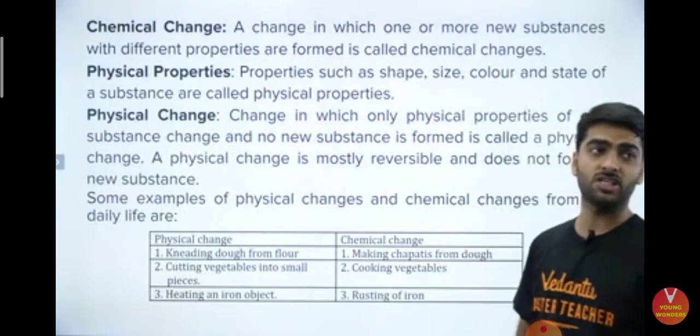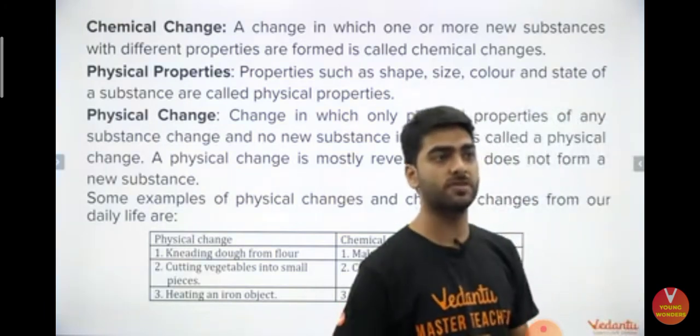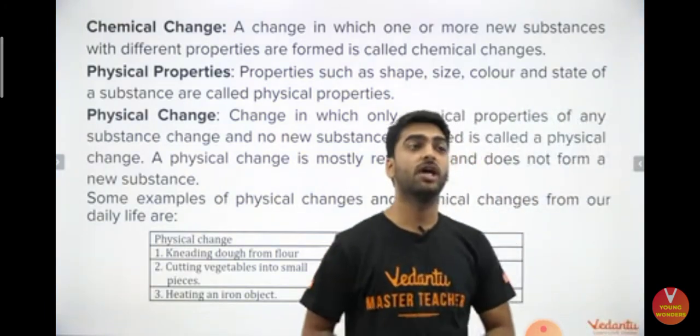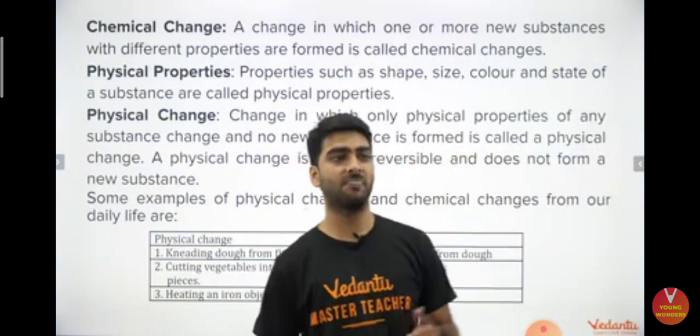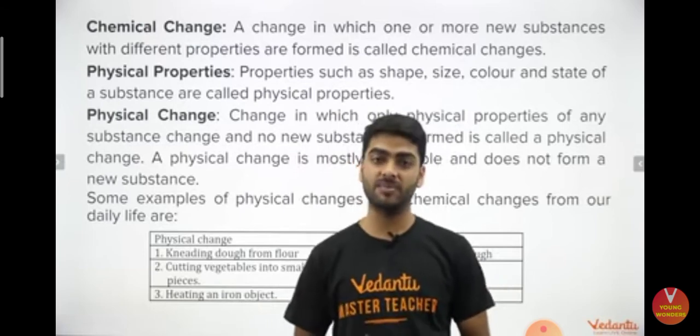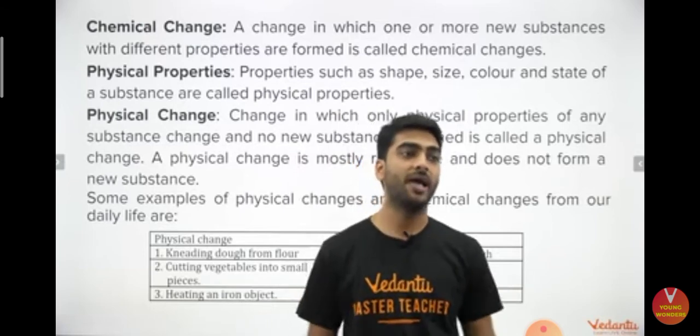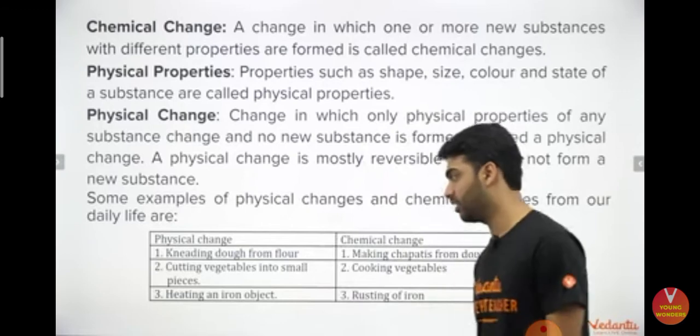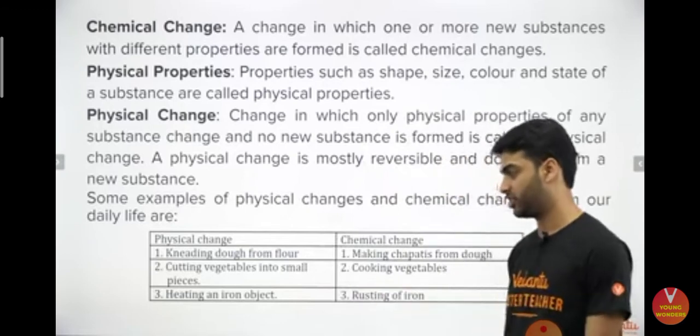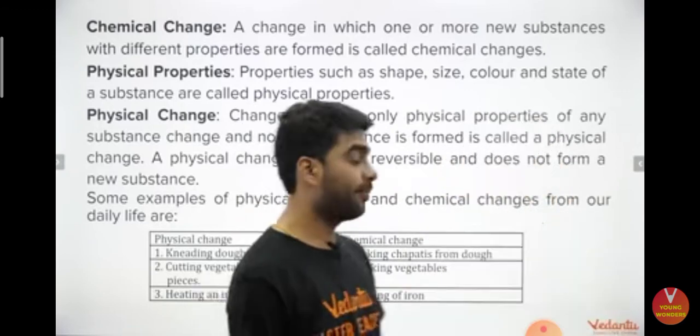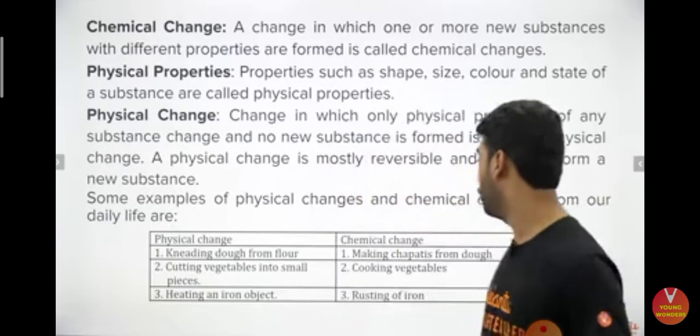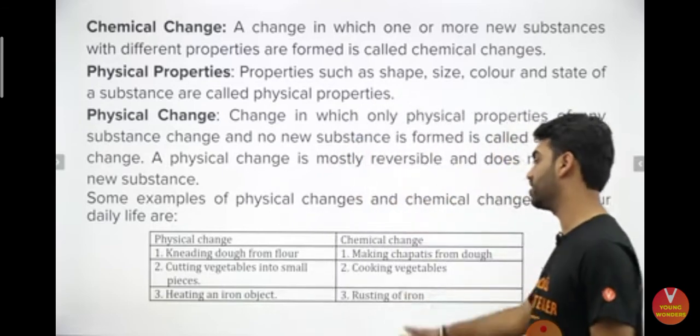So chemical change is a change in which one or more new substances form. In physical change, the shape, size, color and state might change. It is a reversible change where no new substance is formed, and examples are again given in front of you. Kneading of a dough, cutting vegetables, heating an iron object. Chemical change examples are also given in front of you. Making chapati from the dough, cooking vegetable and rusting.